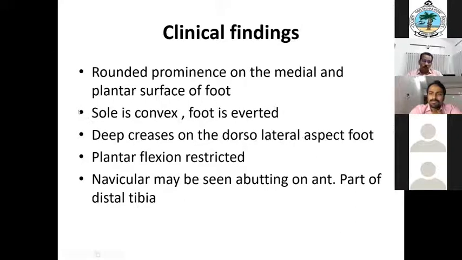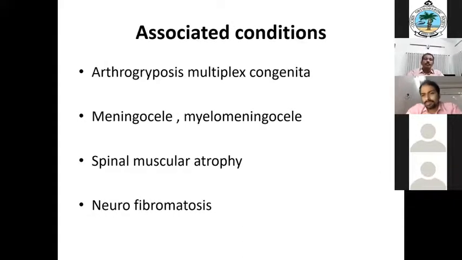This I have included because of the practical exam. Suppose a live patient is in front of you. These are the things you have to look for, and you have to write them in your case sheet also. These are the clinical findings you have to look for. That is why I included this slide.